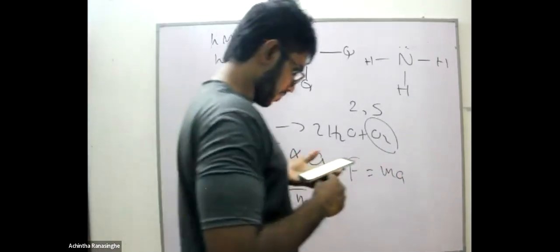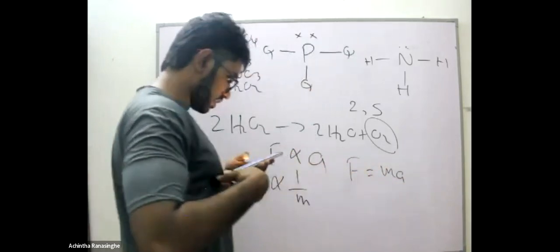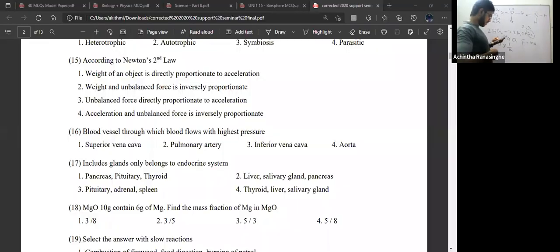So what is the answer? Unbalanced force directly proportionate to acceleration. So the answer is 3. First step, unbalanced force. This is correctly termed as unbalanced force. So unbalanced force is directly proportionate with the acceleration. The other aspect is that the mass is inversely proportionate with acceleration, and acceleration is directly proportional to the unbalanced force. So for question number 15, the answer is 3.